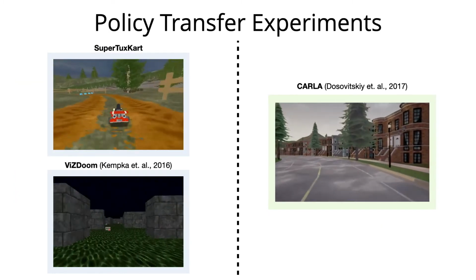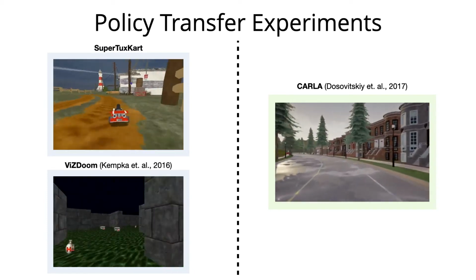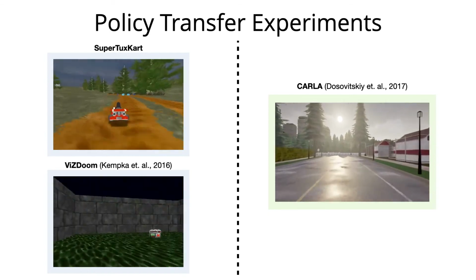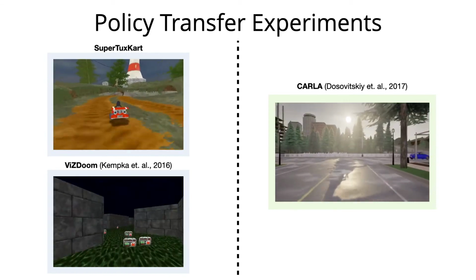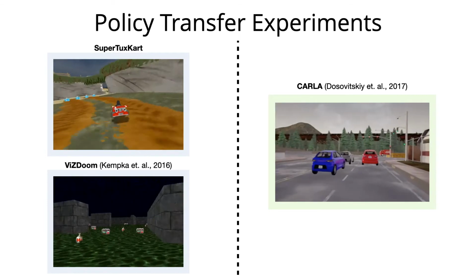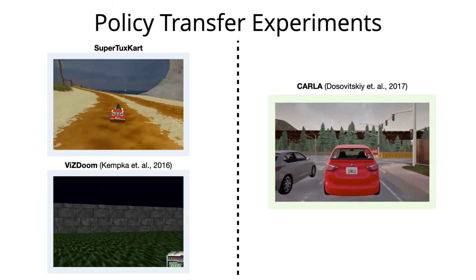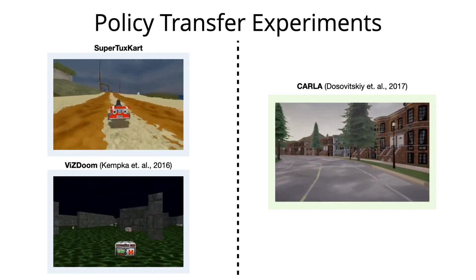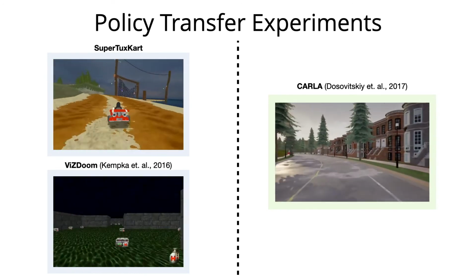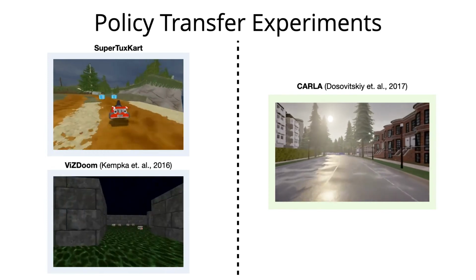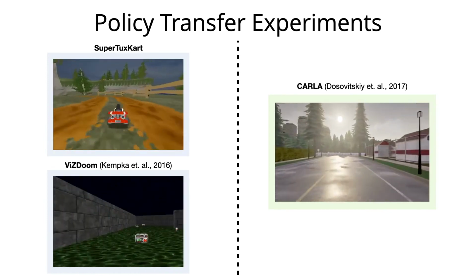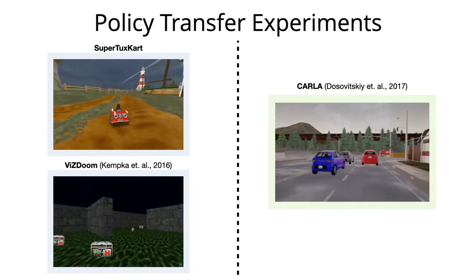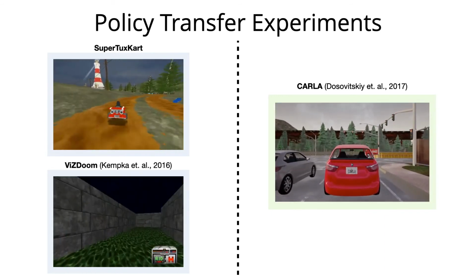We perform controlled experiments to determine the effectiveness of each method in transferring visual navigation policies between simulators with very large visual domain gaps. Policies are transferred from SuperTuxKart, a simple racing game, and ViZDoom, an old-school arcade game, to CARLA, a photorealistic driving simulator. In SuperTuxKart, we train an agent via reinforcement learning to navigate a winding racetrack. In CARLA, we evaluate the transferred agent's ability to perform lane following with no traffic participants.